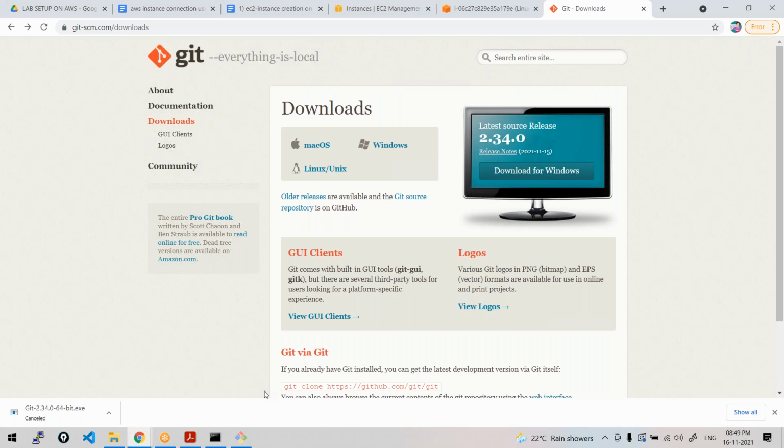What is an SSH client? We will be learning it. To use Git Bash on Windows, this is the link to download it. Git works on multiple operating systems: Windows, Linux, and Mac as well. To have this SSH client called Git Bash, you get it by installing Git. So I just downloaded and installed Git on Windows.